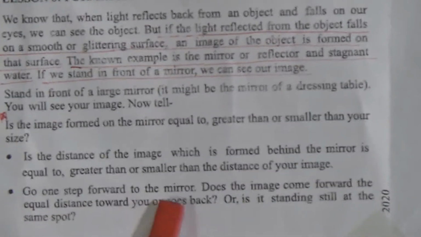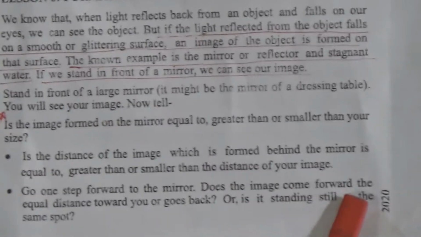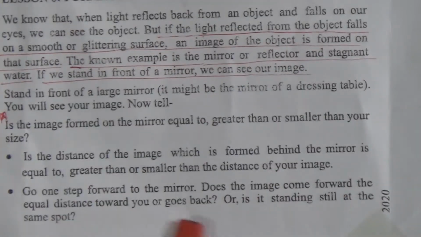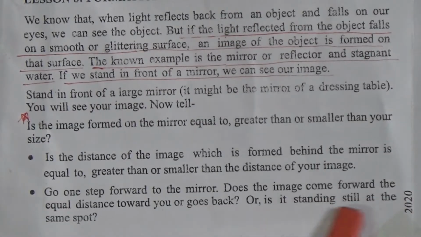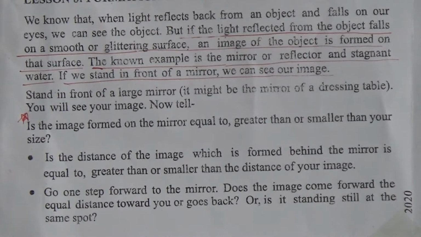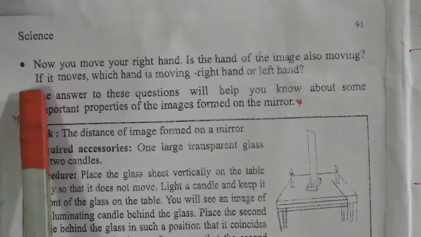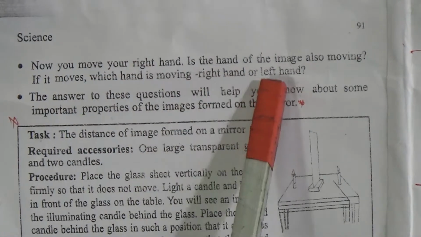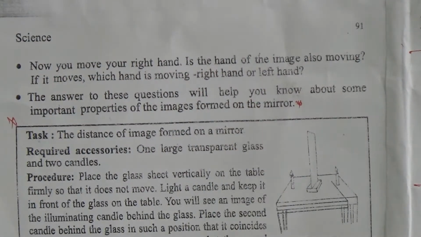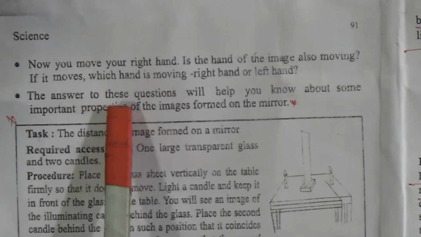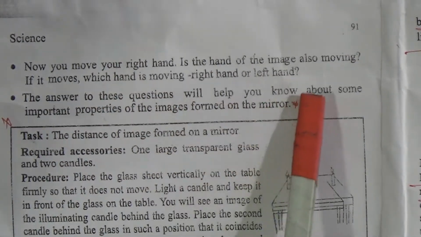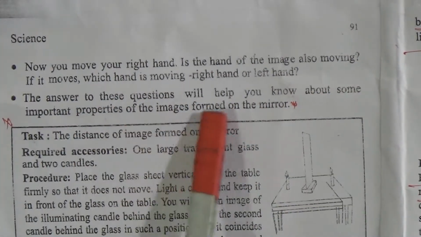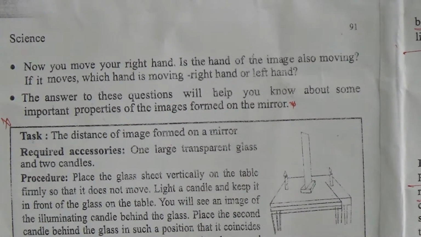Go one step forward to the mirror. Does the image come forward an equal distance towards you, or go back, or is it standing still at the same spot? Now you move your right hand. Is the hand of the image also moving? If it moves, which hand is moving, right hand or left hand? The answer to the question will help you know about some important properties of the image formed on the mirror.